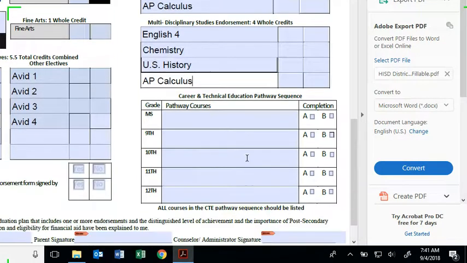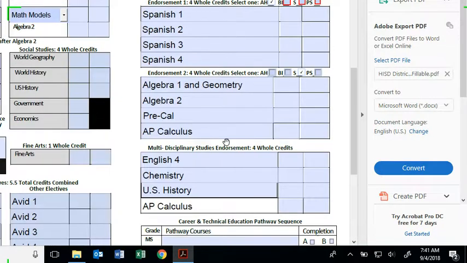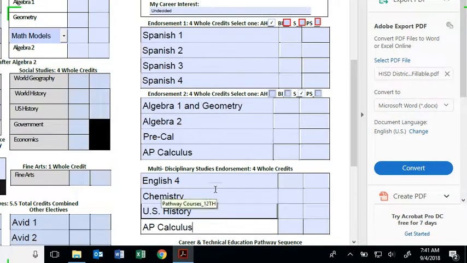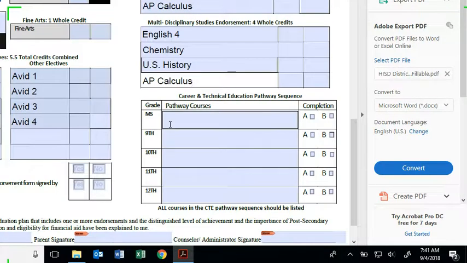Okay. And then finally at the end it says, what are your career and technical education pathway sequences? So here in our case, you can pick any one of these 3 endorsements, and put them in here. They just have to go under the correct grade that you took them. So for example, if I'm going to do the Spanish one, let's say I took Spanish 1 and 2 in middle school, and I take Spanish 3 in the 10th grade and Spanish 4 in the 11th grade, I would do that, and you could just click on A and B for the completion of them, just so that I can see that you've already completed them.